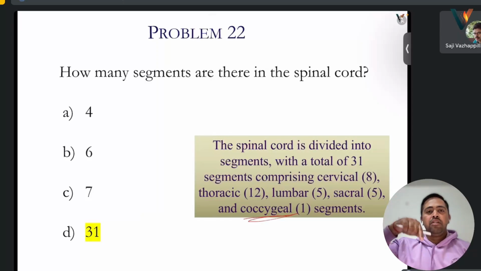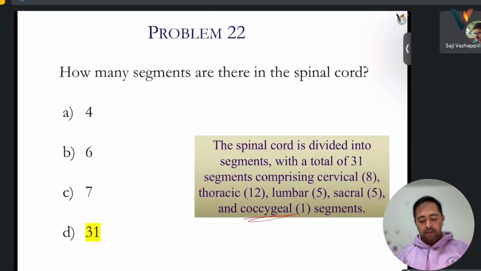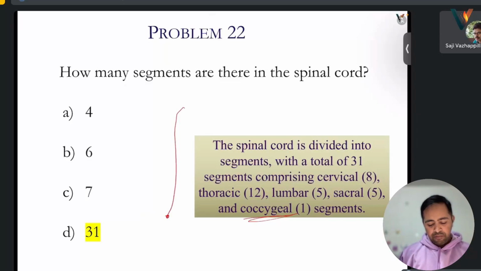You can say the one that goes till the bottom of our structure, the last bone structure at the very end of our back, where it ends. That is the coccygeal. One segment is there.